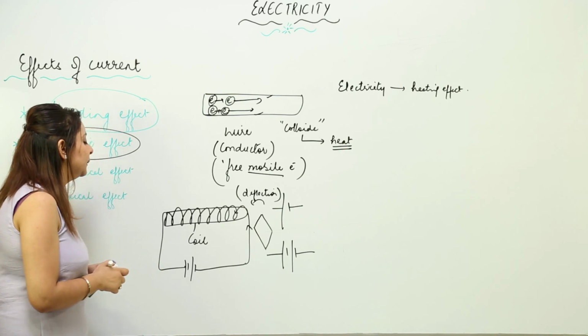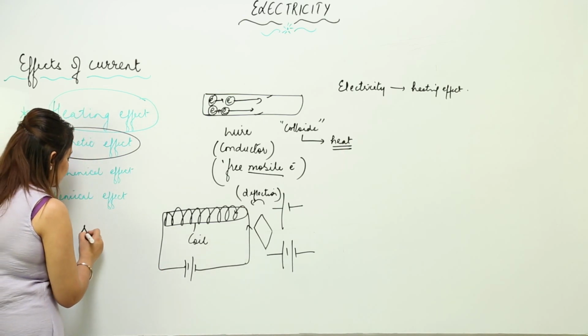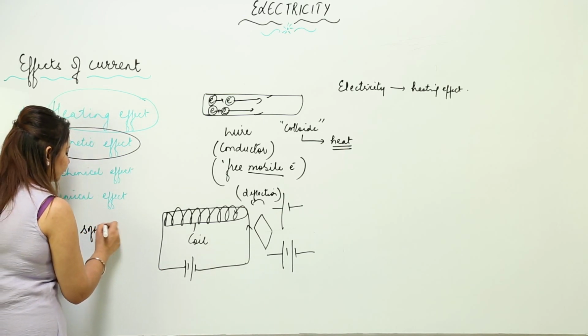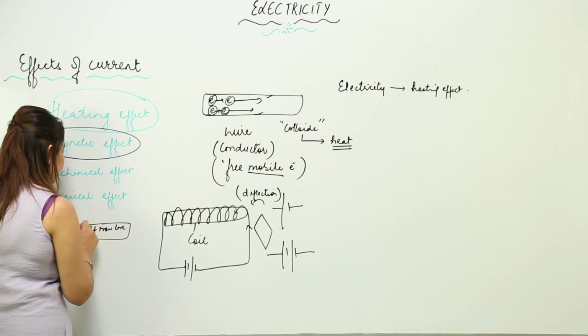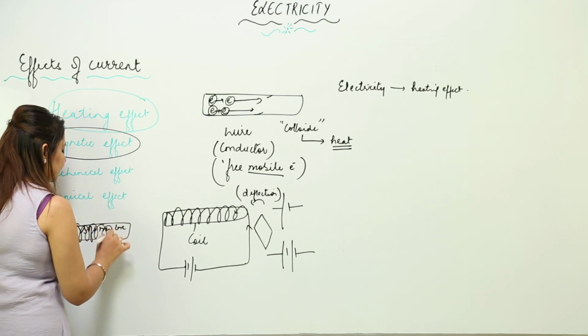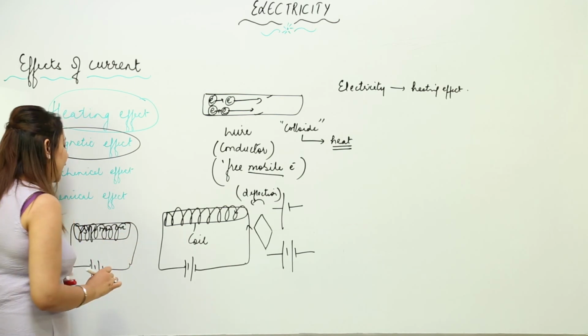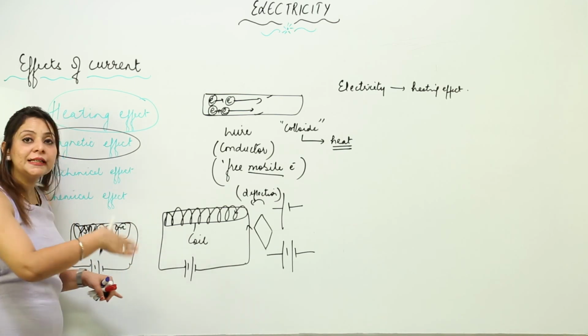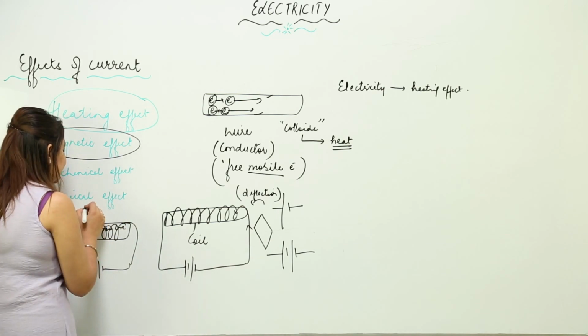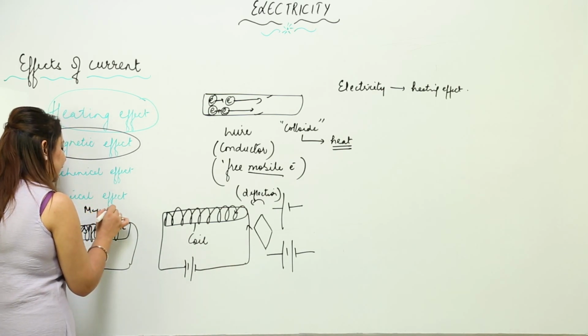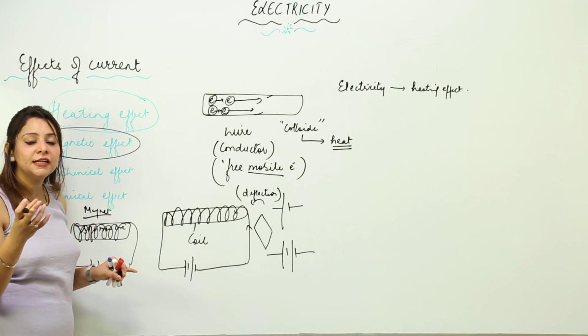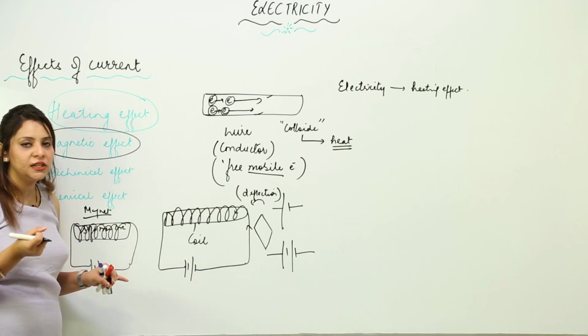And you know that whenever we use a soft iron core, wrap it with a copper wire, and connect it to a battery, what happens? As long as the current is flowing, it will behave as a magnet. That means it can even attract certain iron pieces towards itself.